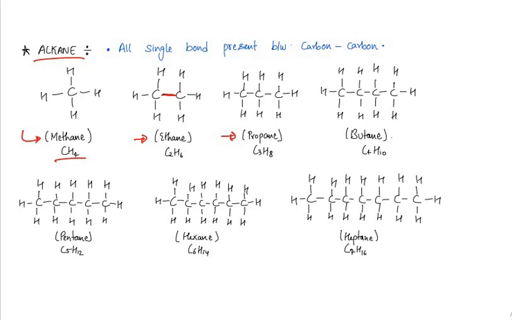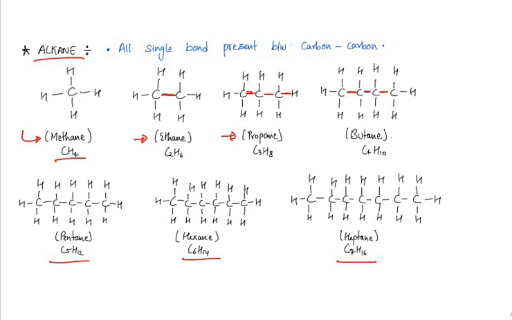As you can see, the bond between 2 carbon atoms is always single. So we can say these are alkanes, saturated hydrocarbons. Pentane is C5H12, hexane is C6H14, and heptane is C7H16. We have put hydrogens according to the tetravalency of carbon. So these are some members of the alkane family.